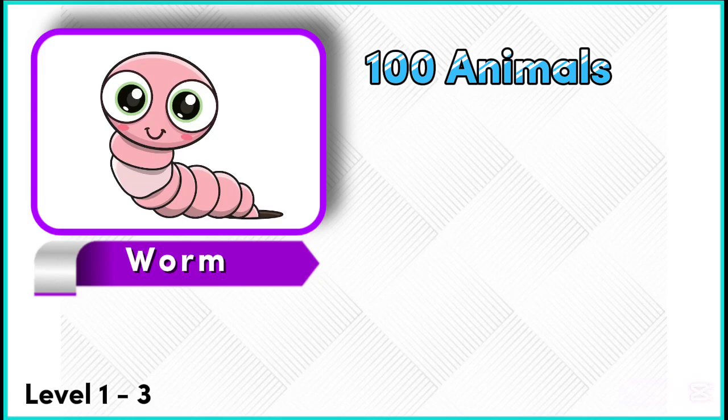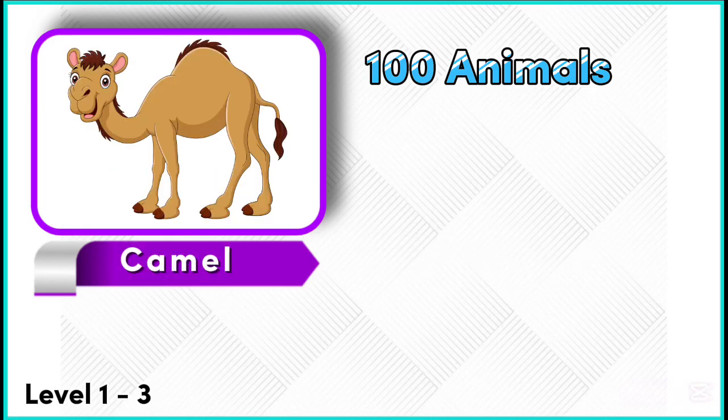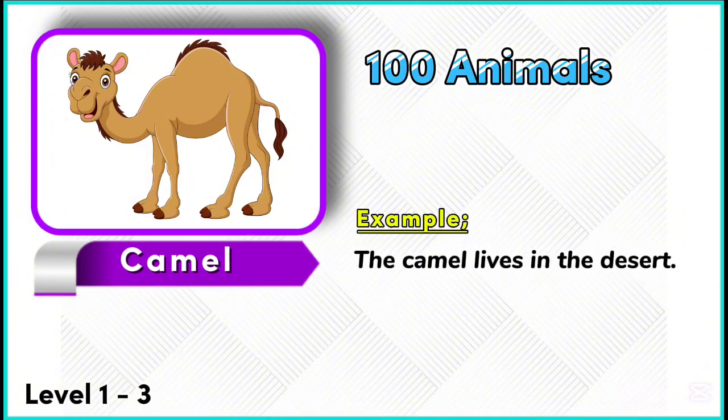Example. The worm lives in dirt. Camel. Example. The camel lives in the desert.